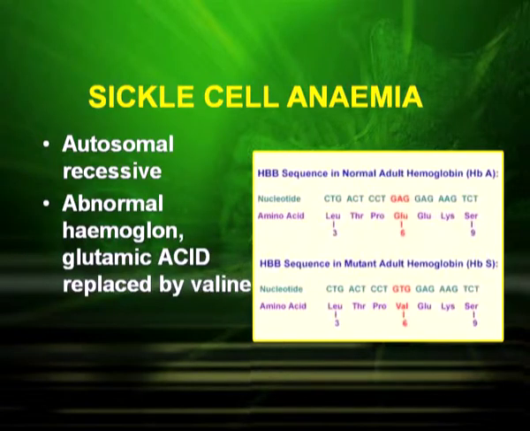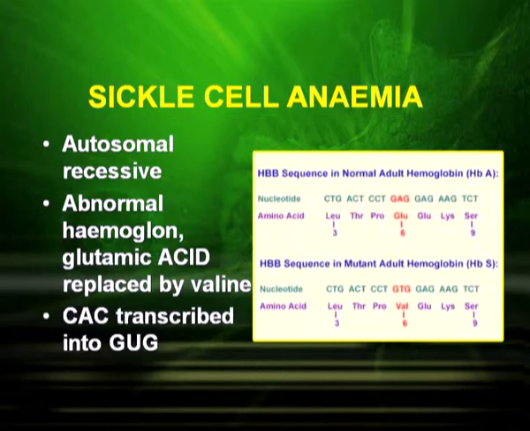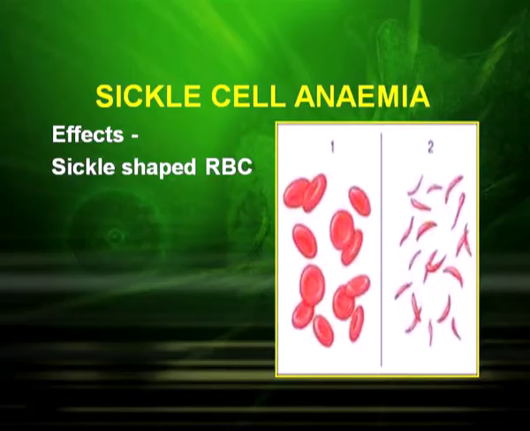Now, an abnormal hemoglobin is produced due to the substitution of glutamic acid by valine. Here in the diagram you can see the CAC is transcribed into GUG, and that results in the substitution of the amino acid. In sickle cell anemia, the RBC becomes sickle shaped, in contrast to the normal RBC, which is biconcave. Here in the picture, we can see clearly the difference between the phenotype of the sickle cells and the normal RBC.